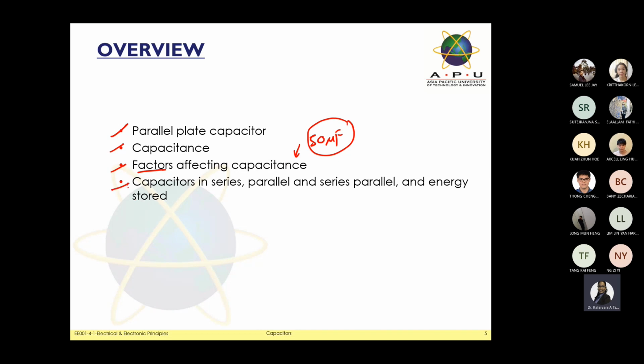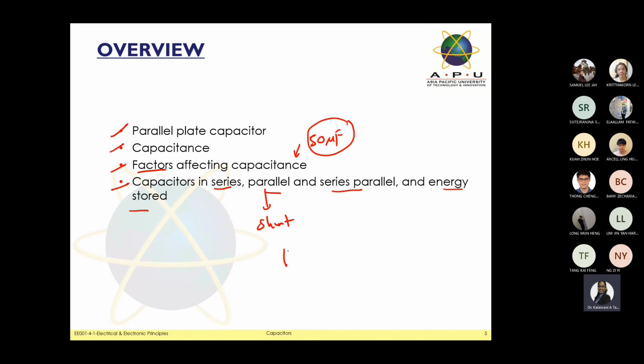The next one, the fourth one here, is capacitance in series, in parallel, and also series-parallel, and also energy stored. What they mean by series-parallel is the form of how they build up the circuit. Take note, Miss repeats: for capacitance, what they mean by series-parallel. Sometimes they also use the word shunt. Shunt is the same thing. I can conclude that we can also say shunt as parallel. Series means all your connections with the components will be in a straight line.